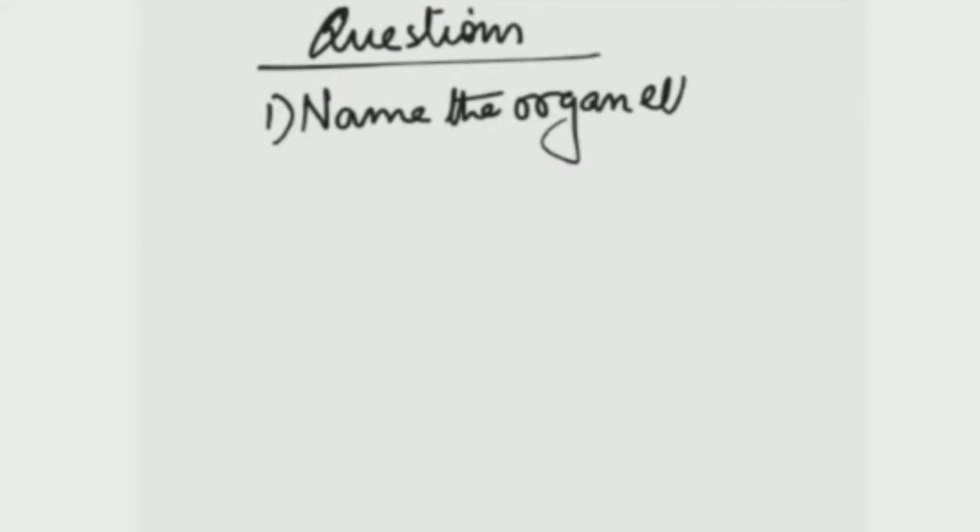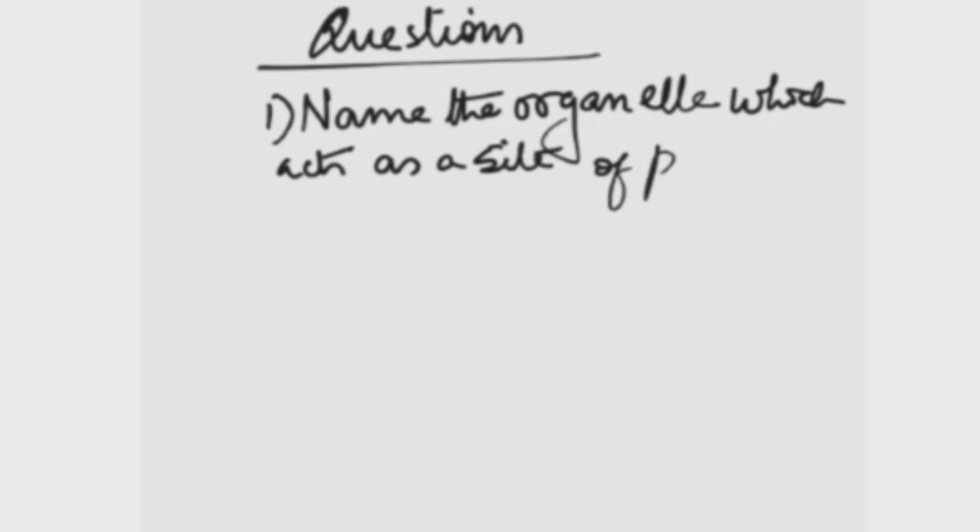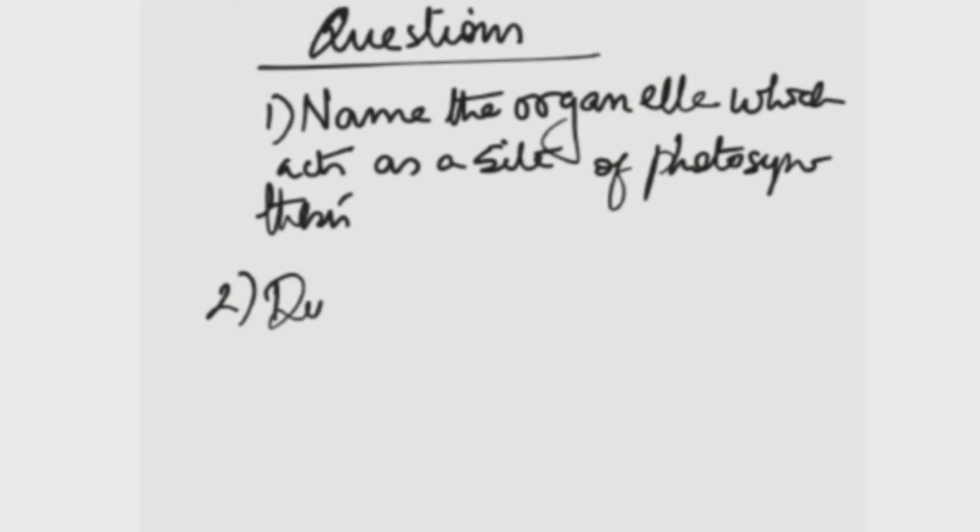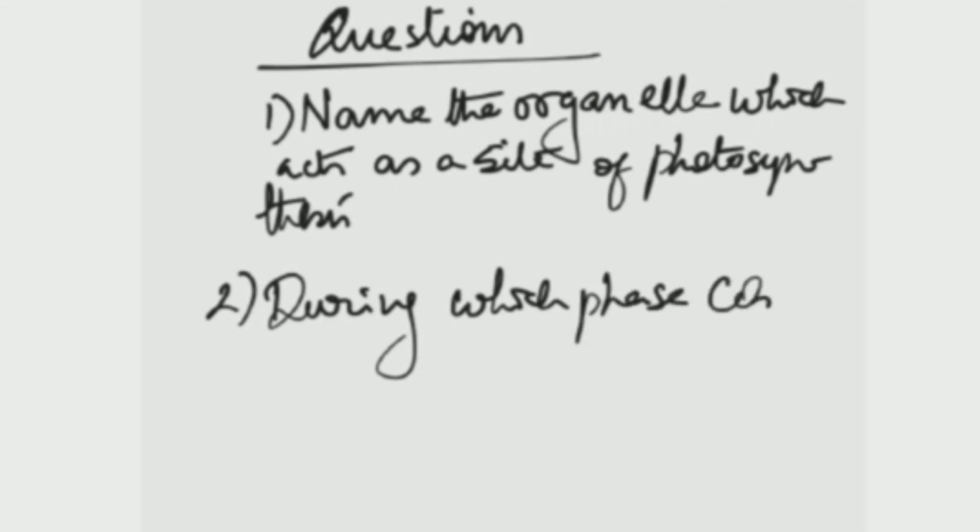So students, I hope this much topic for today is enough for you. I want to give you the topics in very small parts, because too many things will just be loaded into your brain and you cannot recapitulate or remember. So today I'm giving you 3 questions, out of whatever I have taught here today. The first is: name the organelle which acts as the site of photosynthesis. I hope you can tell me the name, and I'm giving you a few seconds to think about the answer.